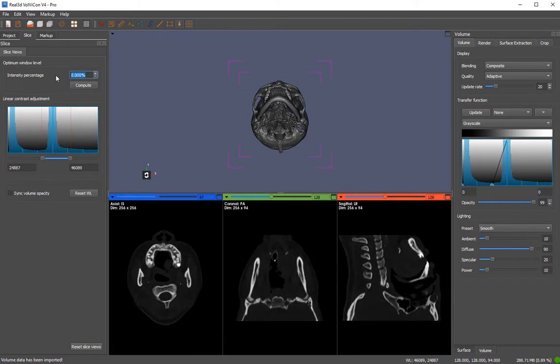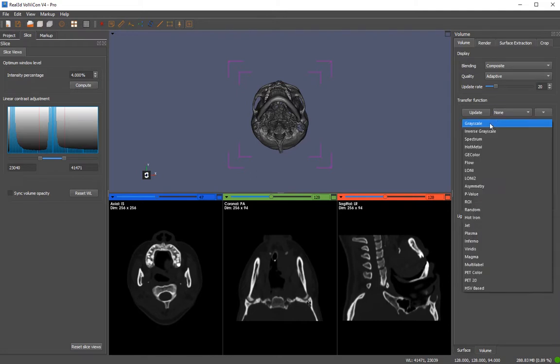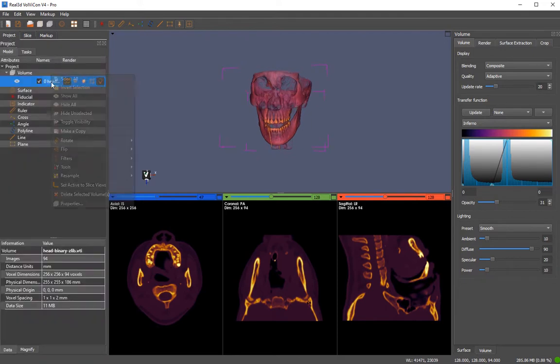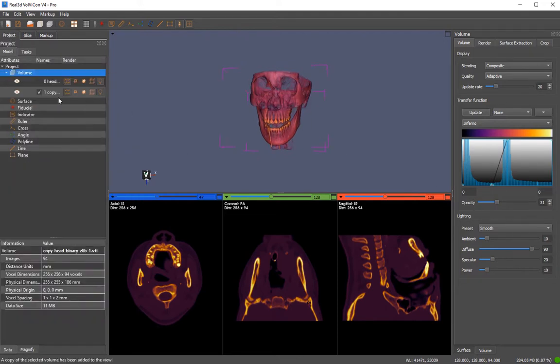Let's change brightness and contrast. Let me make a copy of it.